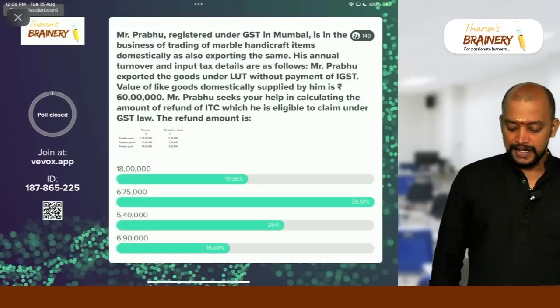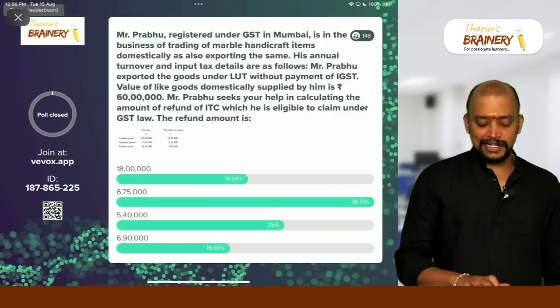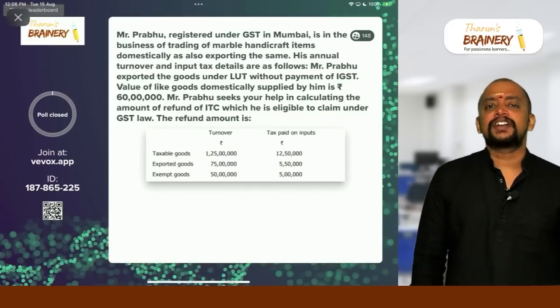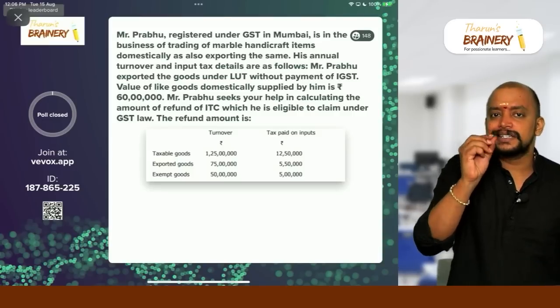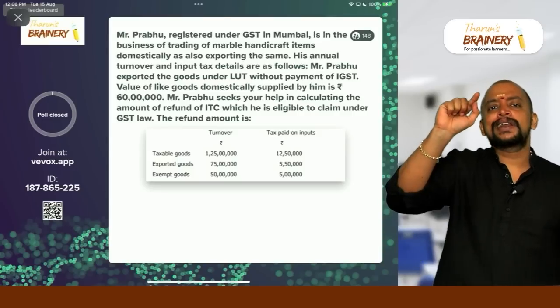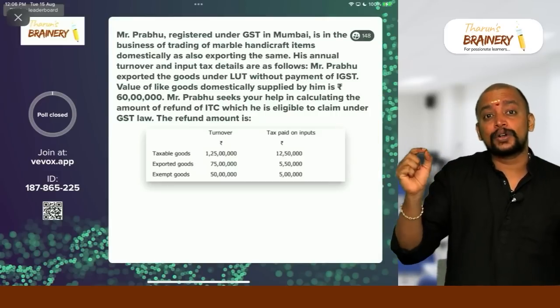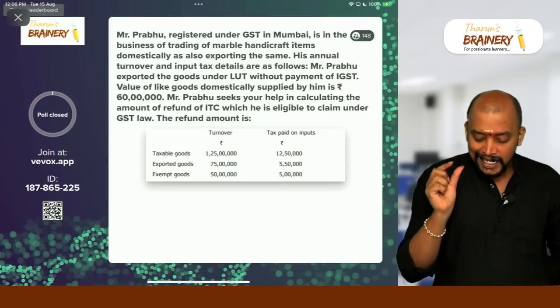Okay, so this question is related to refund of ITC. What is the formula for refund of ITC? Net ITC into zero rated turnover divided by adjusted total turnover. What is the net ITC?